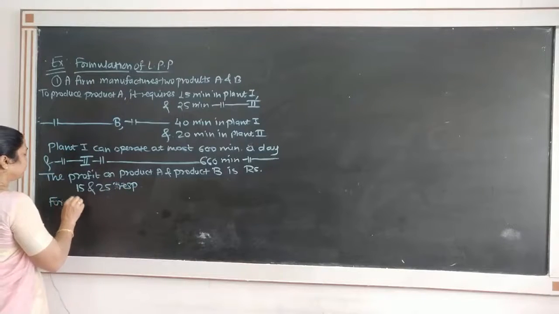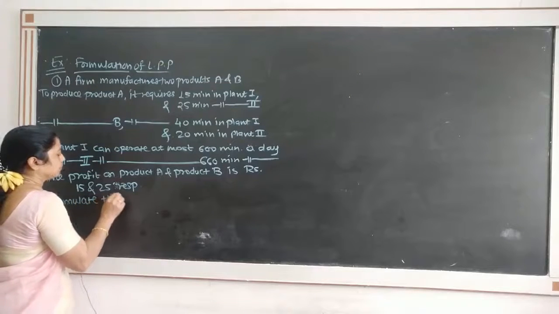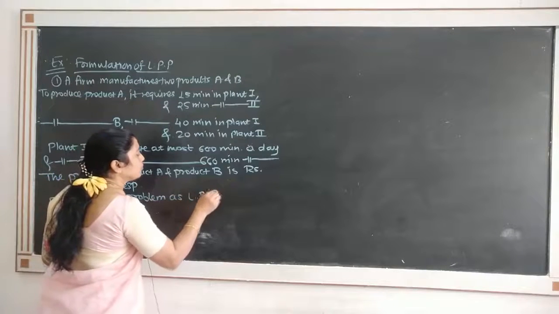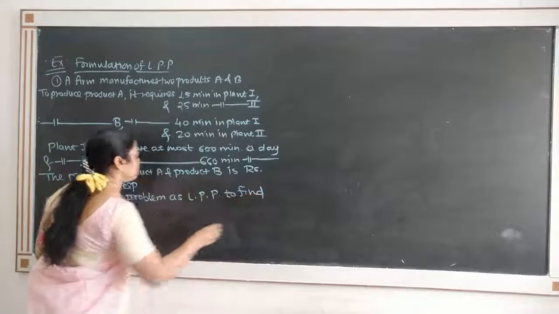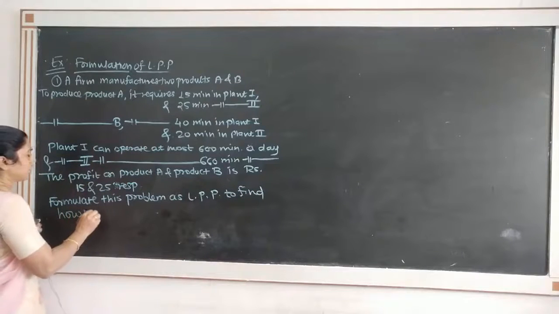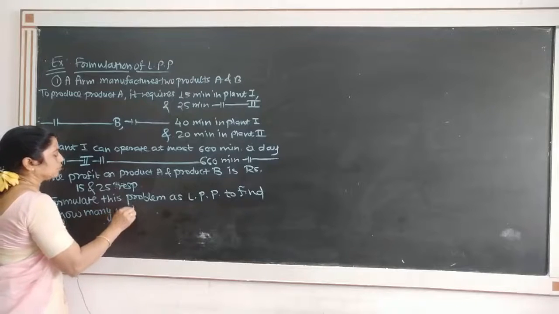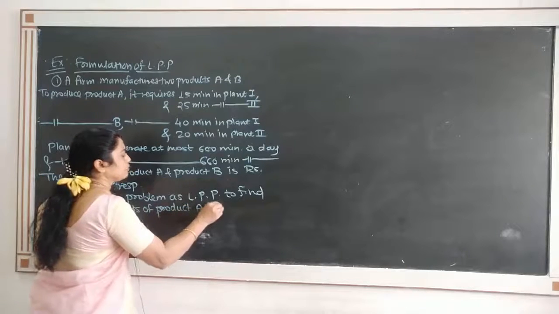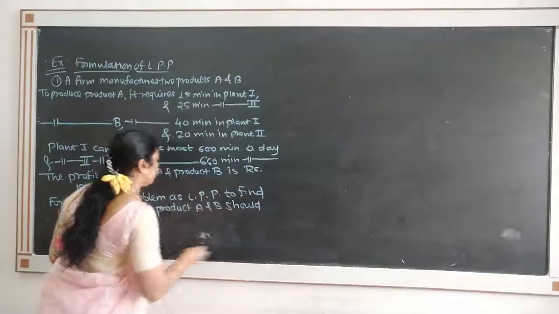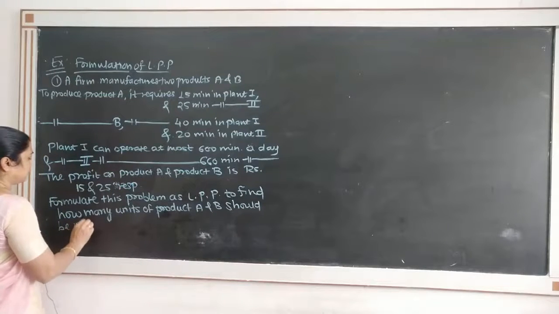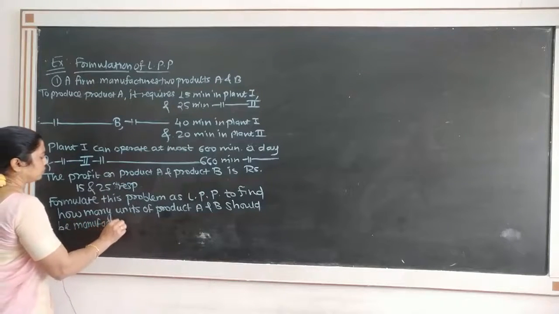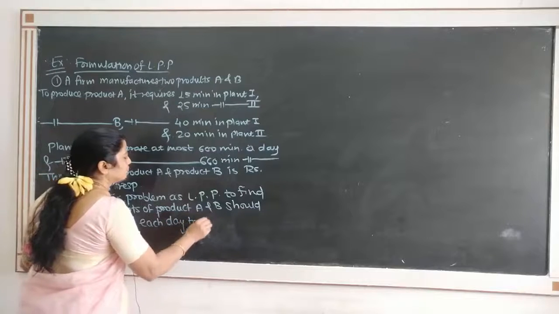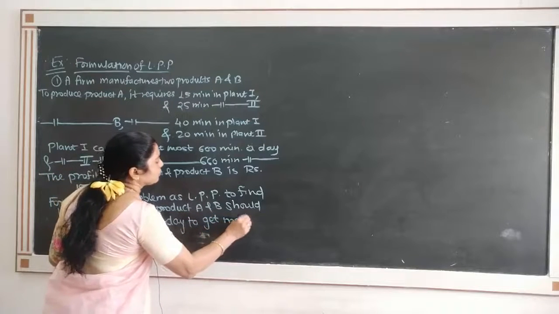Formulate this problem as a linear programming problem to find how many units of product A and B should be manufactured each day to get maximum profit.